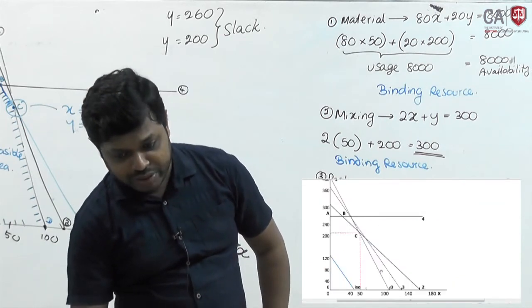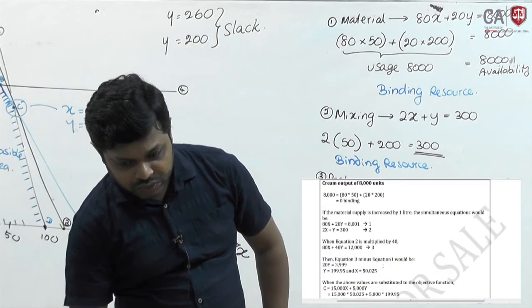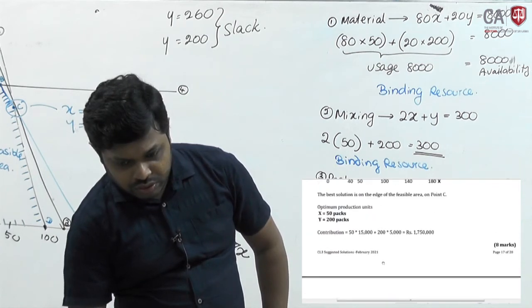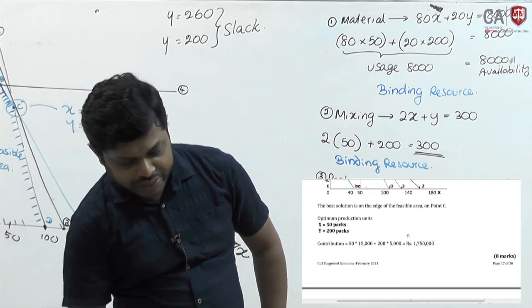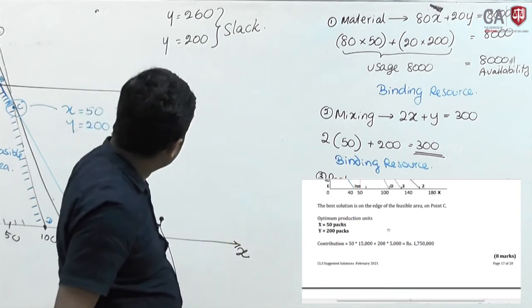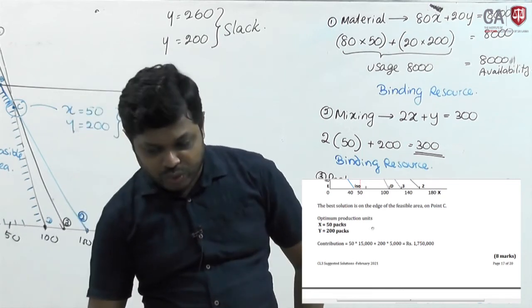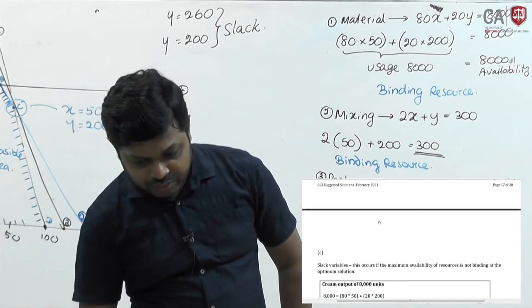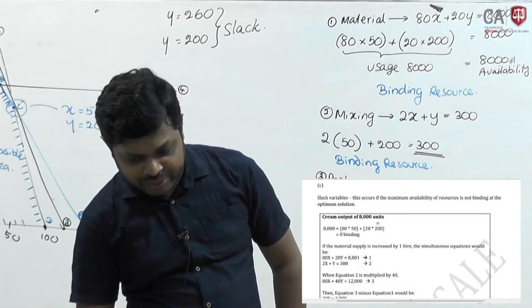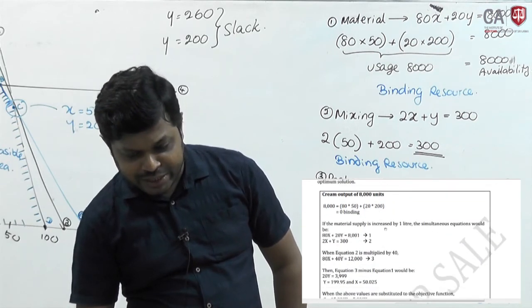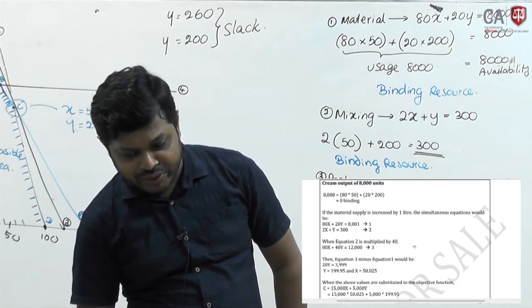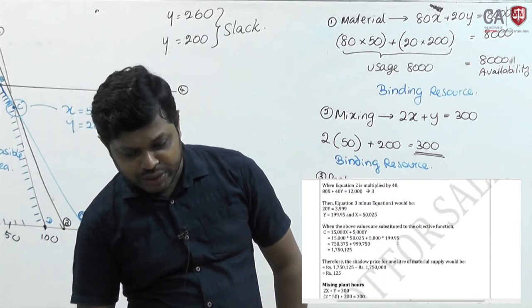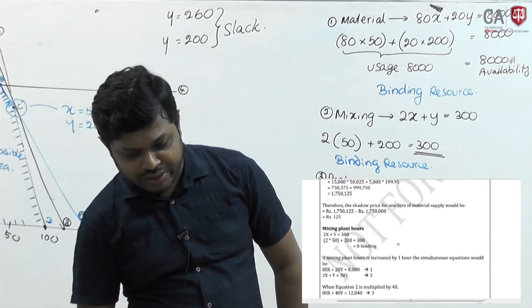I will show you the comment. Contribution is 1,750,000. You can calculate total contribution. I haven't computed it, you can calculate total contribution as well. Slack variables, it's being given if the material supply increased by 1 liter, then what will happen when equation 2 is multiplied by 40. This is the computation of shadow price.